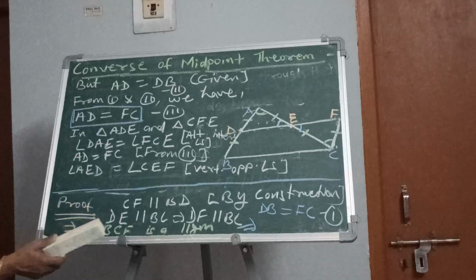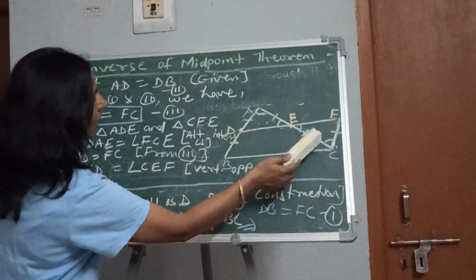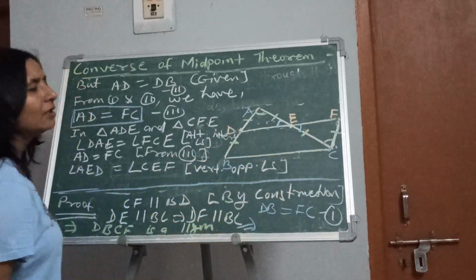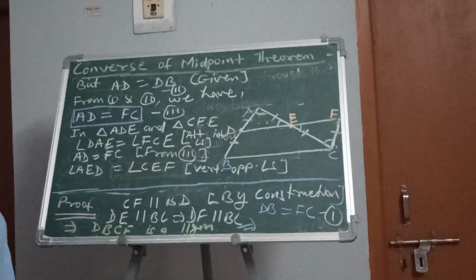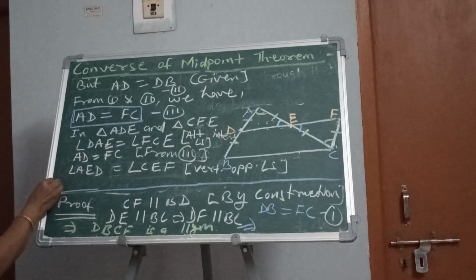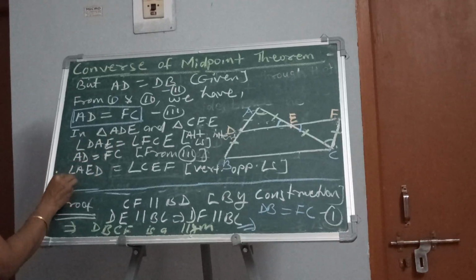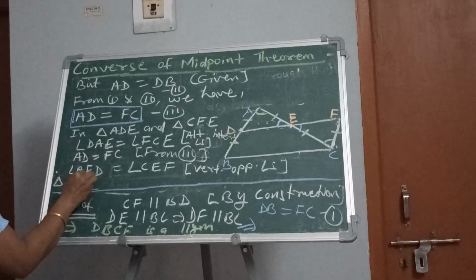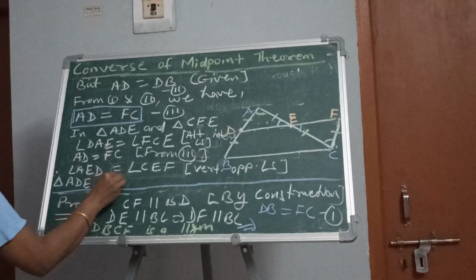Now let us see what we are getting. Angle, side, angle in these two triangles are equal. So what we can say that triangle ADE is congruent to triangle what?